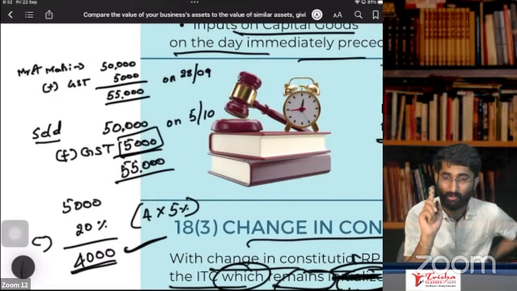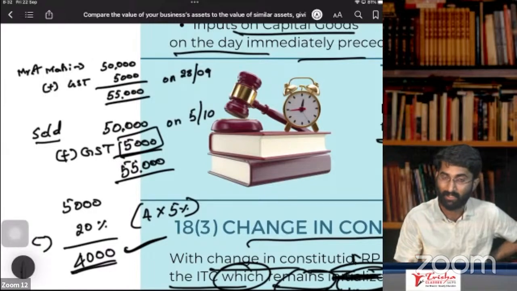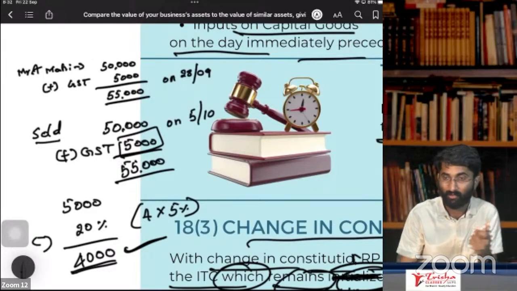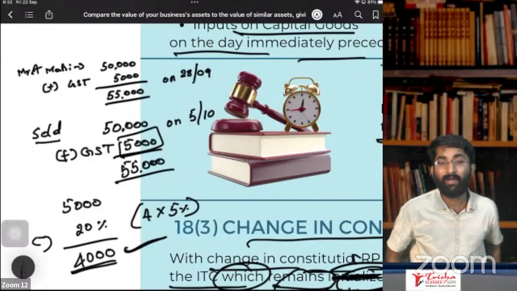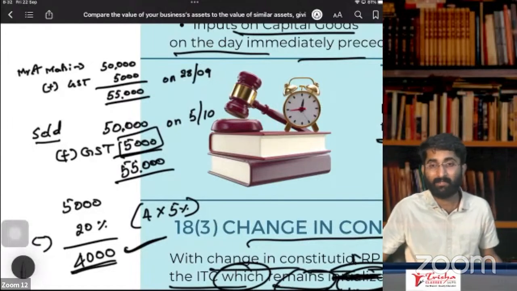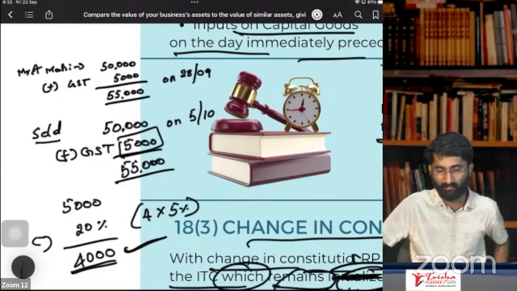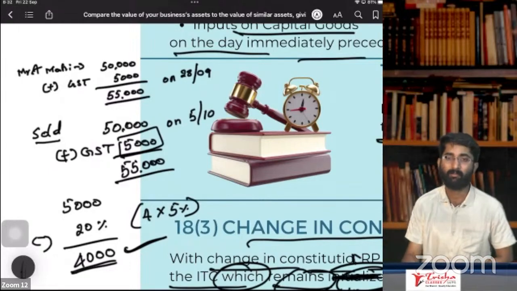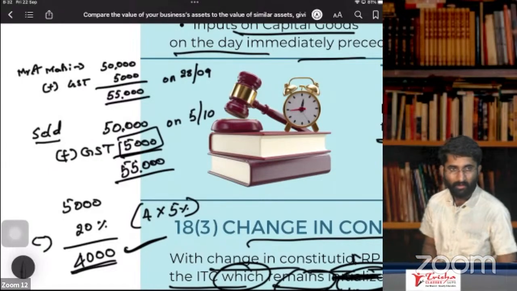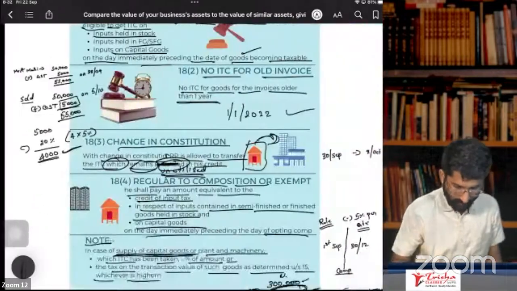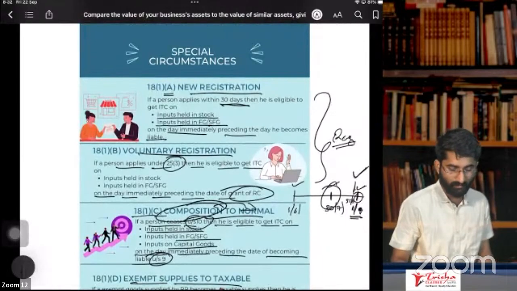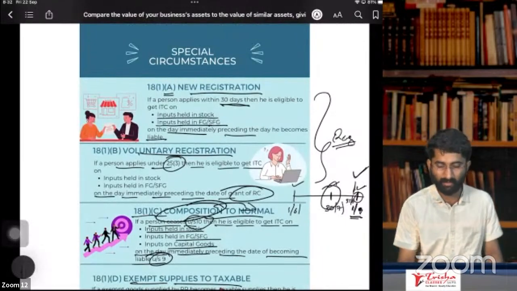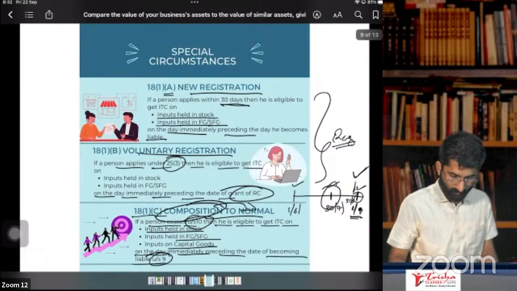The government is not allowing you to make a profit in the name of GST. Don't do the profit in the name of GST. You are collecting that 1,000 from your purchaser, and you are keeping it? No, no, no. You are collecting GST, that is the government's money, so you have to pay it to the government. Mandatory. Okay, so this is the note which is given. So these are some of the important special circumstances in section number 18. Clear?